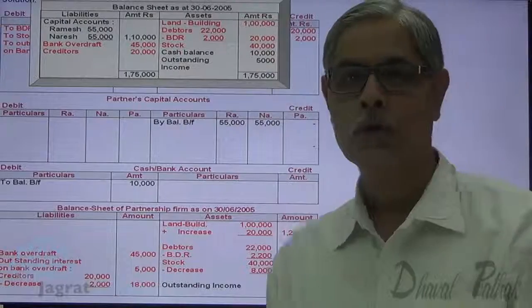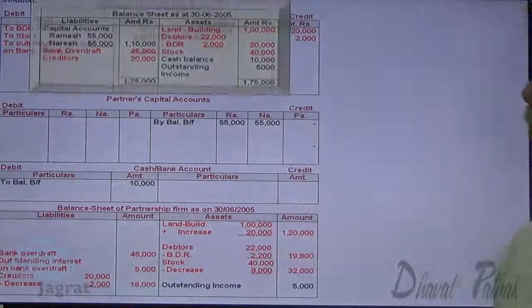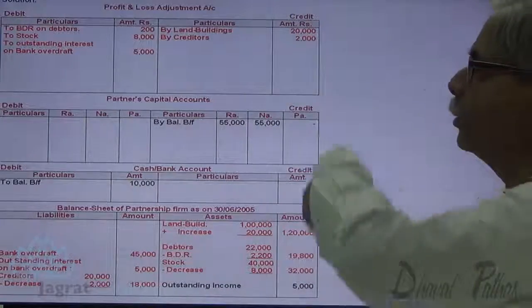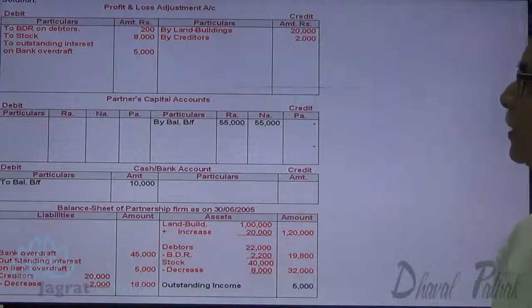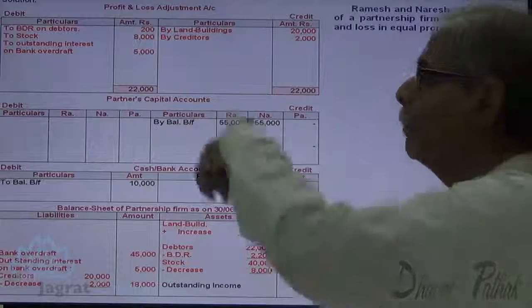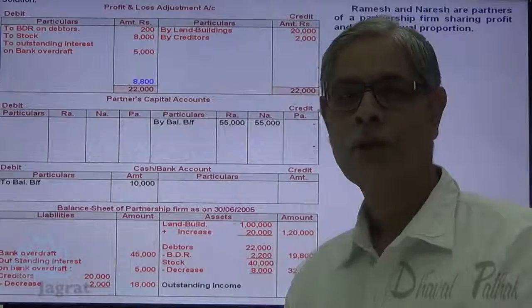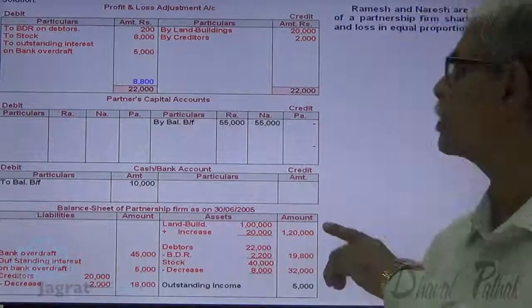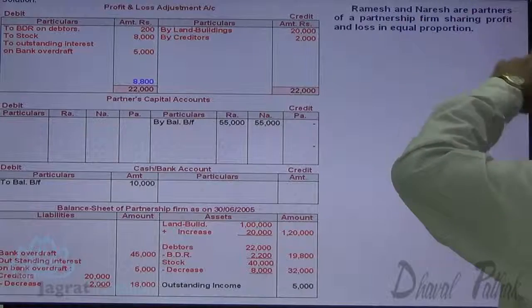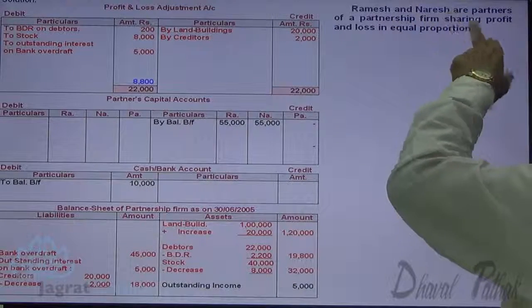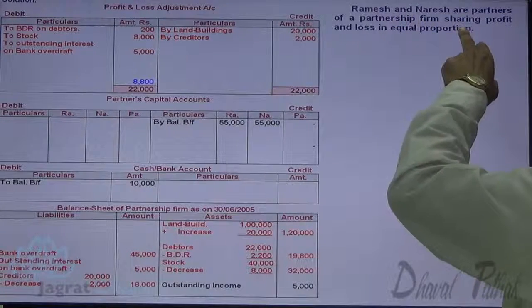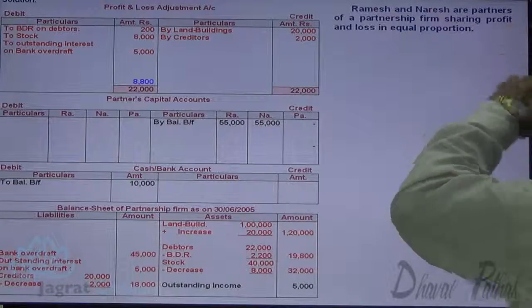Now I want to close profit and loss adjustment account, 22,000 minus 13,200. Profit is 8,800. That is distributed in equal proportion. Ramesh and Naresh are partners of a partnership firm, sharing profits and losses in equal proportion.